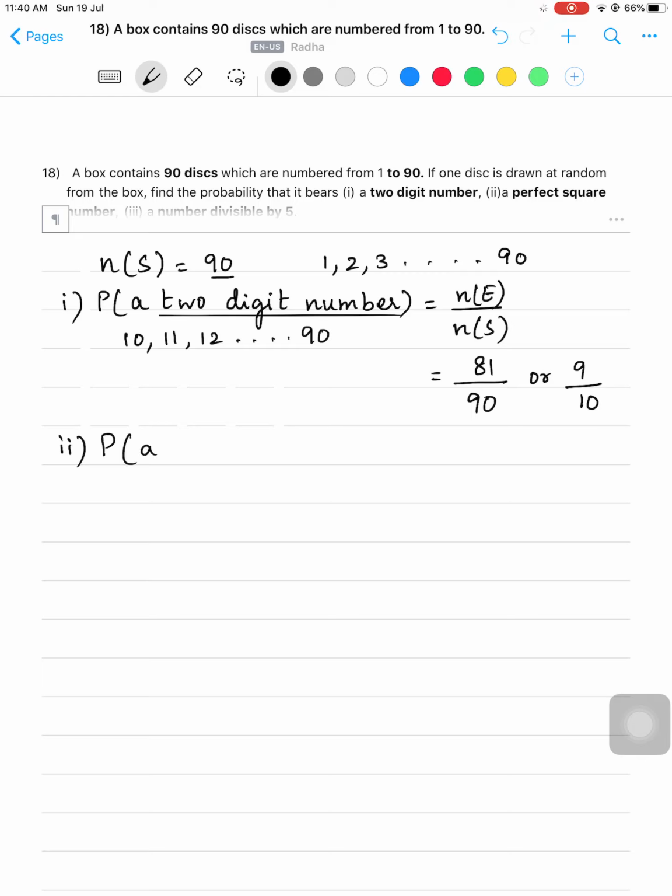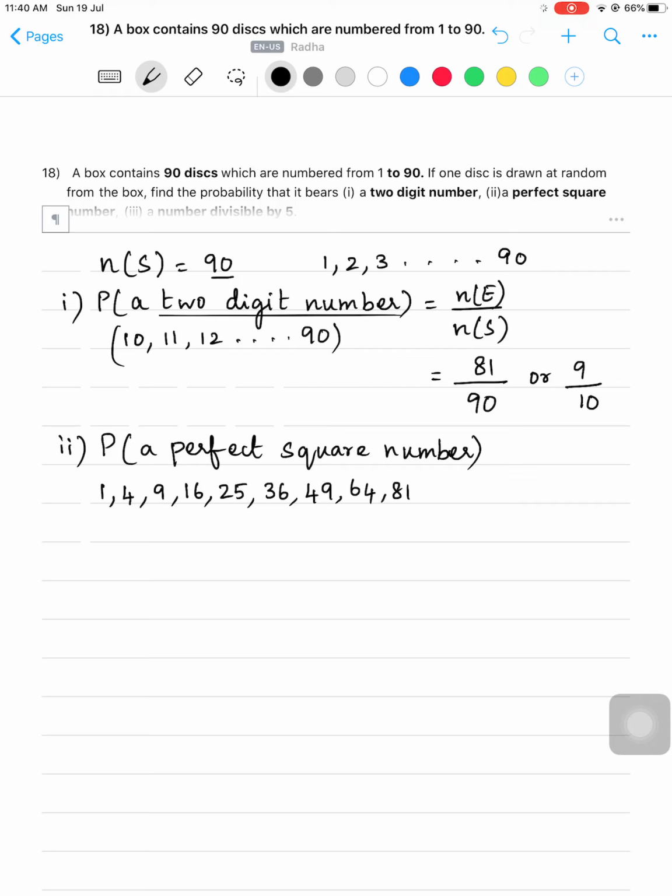What is the second one? Probability of getting a perfect square number. What do you mean by perfect square number? Squares of natural numbers are perfect squares. In 1 to 90, what are the perfect square numbers? 1 squared is 1, 2 squared is 4, 3 squared is 9, 4 squared is 16, 5 squared is 25. Then what comes next? Yes, 36. Then 7 squared 49, 8 squared 64, 9 squared is 81, 10 squared is 100, but we have only up to 90. So these are the perfect square numbers.